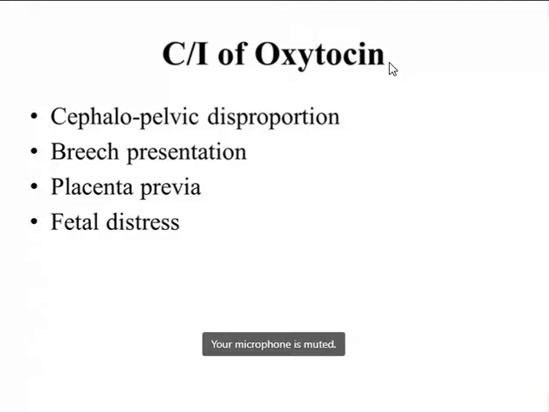And it should also not be given in case of breech presentation, that is, whenever the baby is presented with the foot, we shouldn't give oxytocin. And if there is placenta previa, it is contraindicated. And if we see there is fetal distress, we should never give oxytocin.